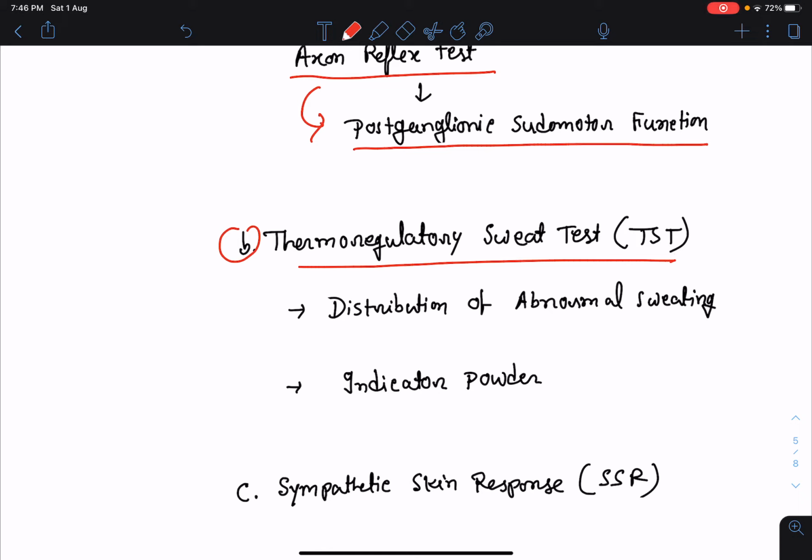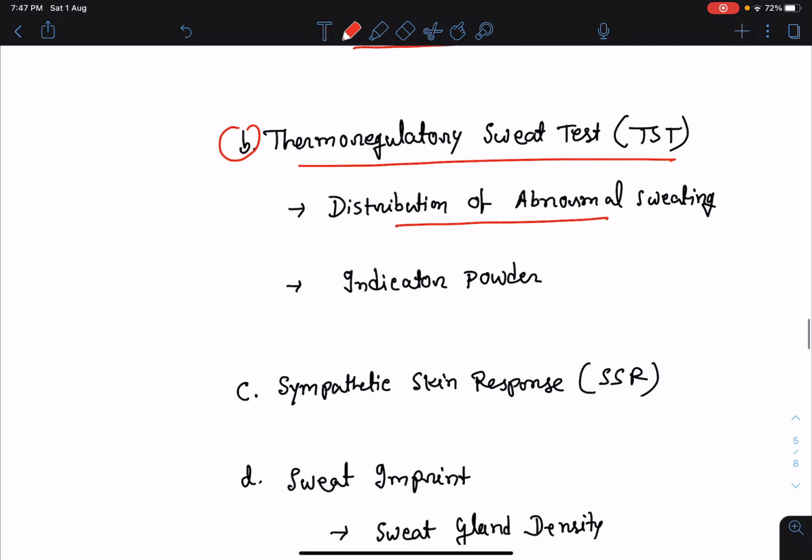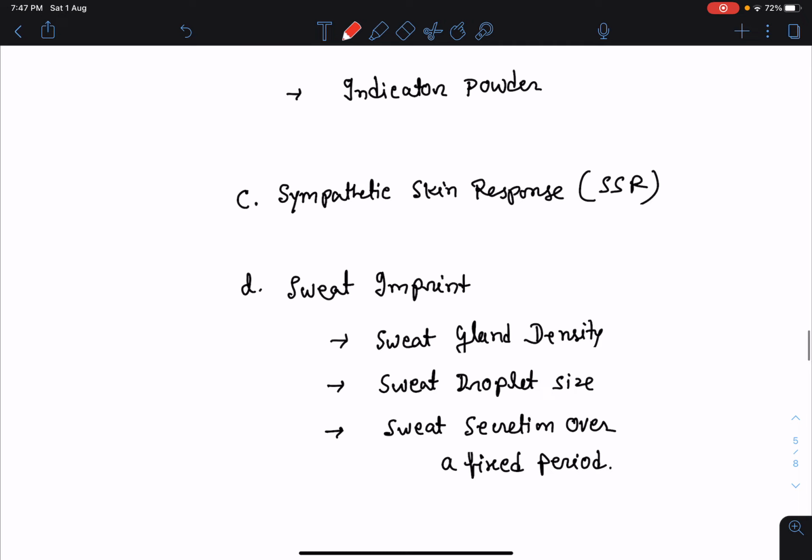The next thing what we can do is thermoregulatory sweat test. It will help to know the distribution of abnormal sweating. In this test, we will keep the patient at a particular temperature and a particular humidity, and then an indicator powder is applied over the patient's body. When there is sweating, the indicator powder changes its color, and in this way we can know the distribution of abnormal sweating. The next test what we can do is sympathetic skin response.